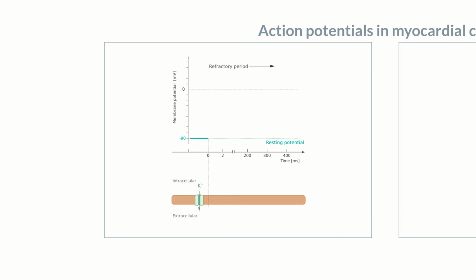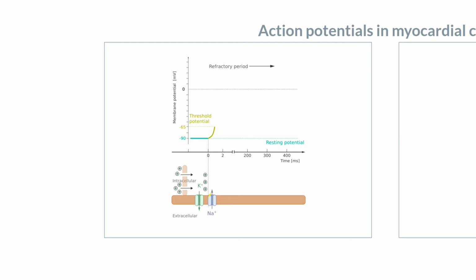In contrast to other cell types, action potentials in myocardial contractile cells aren't triggered by a transmitter, but by electrochemical stimulation. The depolarization of a neighboring cell results in some positive ions moving from their cytosol into the myocardial contractile cell through gap junctions. Thereby, the excess negative charge decreases and the membrane potential increases. If it exceeds around -65 millivolts, the potassium channels close and the voltage-gated sodium channels open.